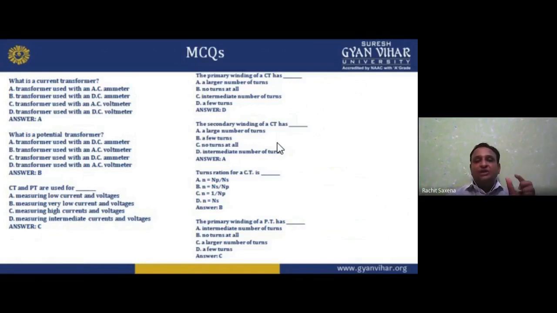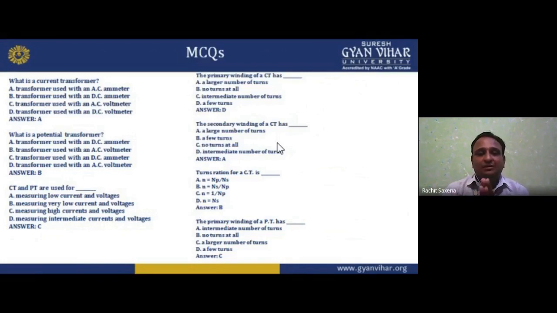Now I hope you understand about these current transformers and potential transformers, a little bit on potential transformer and more on current transformer. Related to that, we have some MCQs, multiple choice questions. What is a current transformer? A transformer used with an AC ammeter, a transformer used with a DC ammeter, a transformer used with an AC voltmeter, a transformer used with an AC/DC voltmeter.